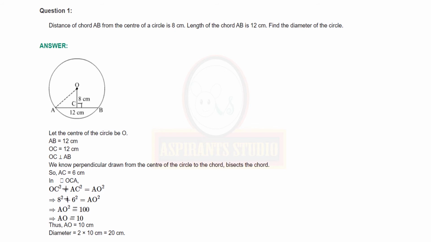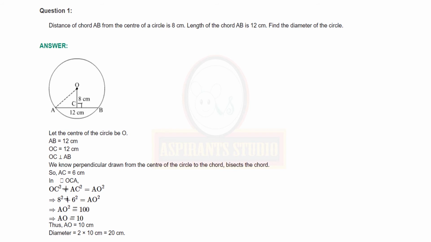And mark the perpendicular. OC is perpendicular to AB according to our construction. We know perpendicular drawn from the center of the circle to the chord bisects the chord. So AC will be equal to half of 12 centimeters, which is equal to 6 centimeters. You have to show the steps.